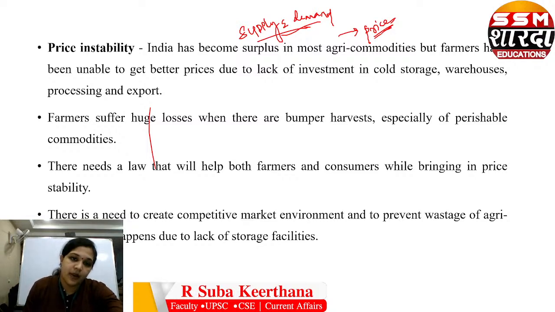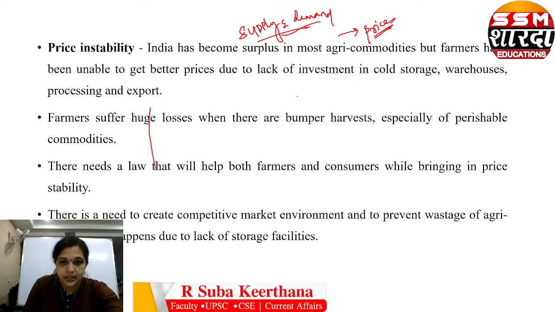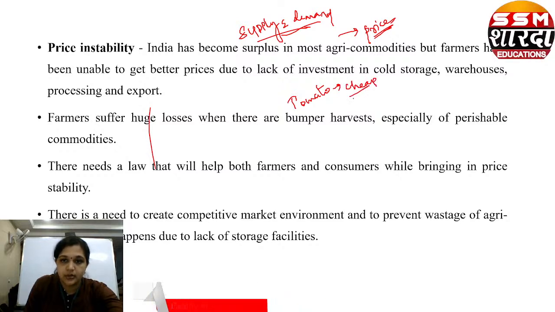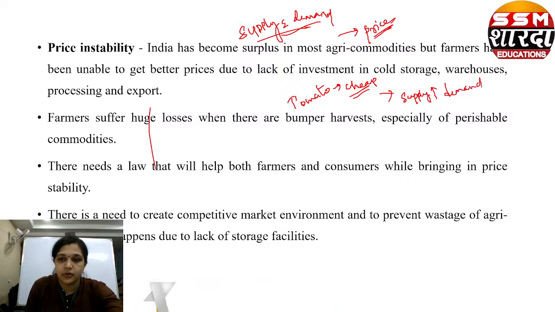The farmers suffered huge losses when there was a bumper harvest. For example, tomato will become very cheap when there is a bumper harvest because everyone is having a tomato harvest. The supply is very high, the demand is less, so the price will fall.